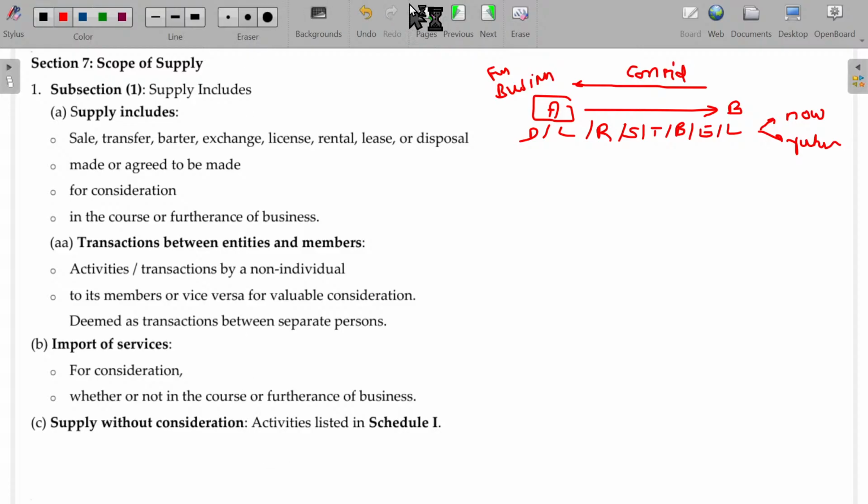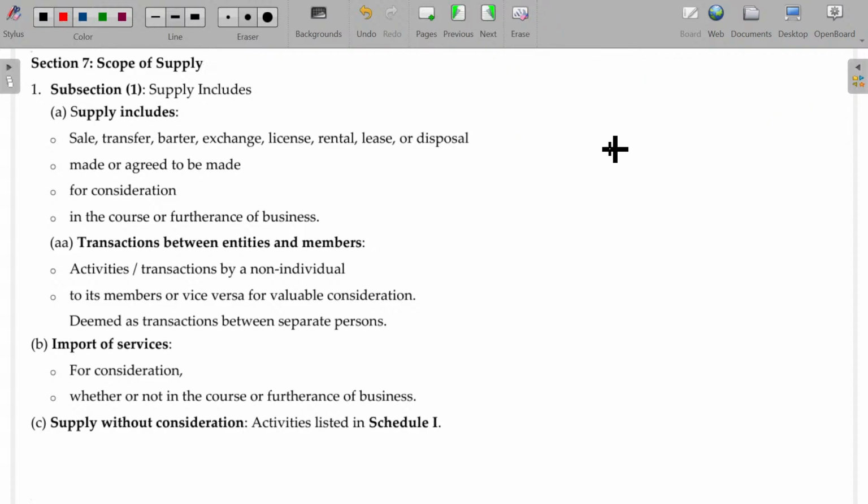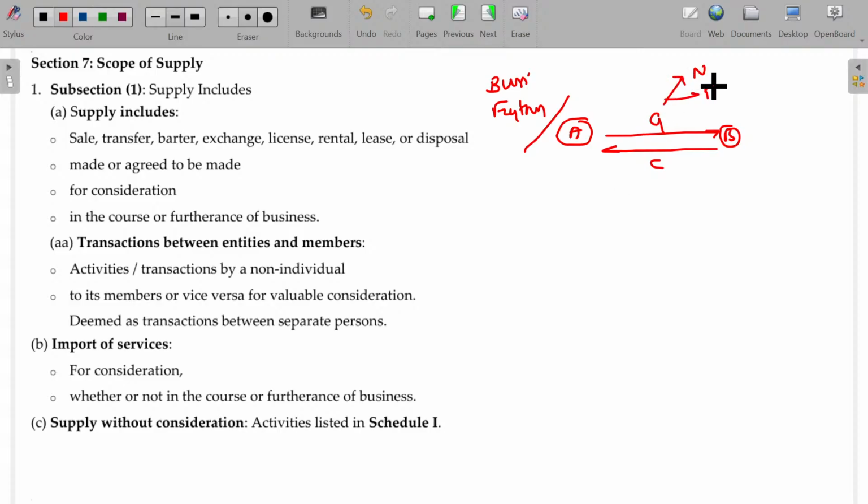Clear? So, A and B, from A to B, goods are transferred. From B to A, consideration is transferred. And A does this for what? As his own business, or maybe in furtherance of business. Is that okay? And the goods are transferred either now or in the future. In simple sense.